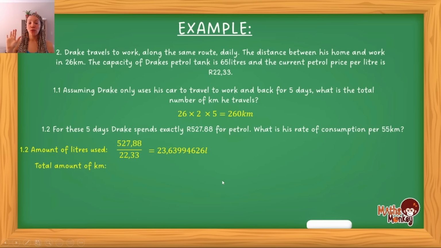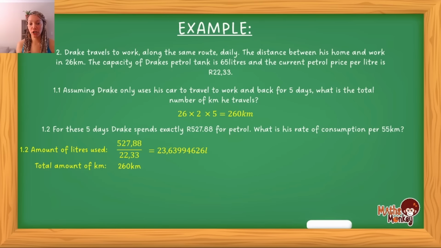If we look at his total kilometers, it is the 260 kilometers. So this is how much he used to travel that amount of kilometers. So let's find out, and there are two ways to do this. I'm going to show you the first way, which is how most of your teachers would show you. And then I'm going to show you the LVN method, which is my method. And whichever one you find is easiest, please do it that way.